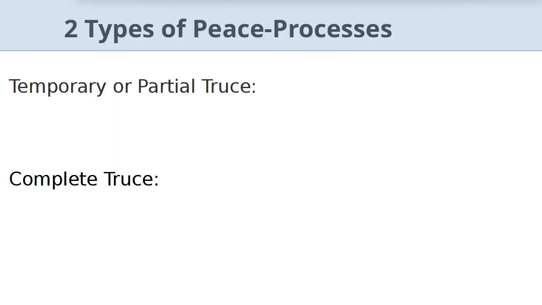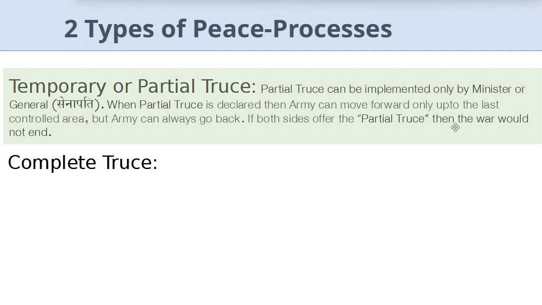The peace processes are of two types. First is temporary or partial truce, and the second is the complete truce. The partial truce can be implemented only by minister or general. When partial truce is declared, then army can move forward only up to the last control area, but army can always go back. If minister or general from both sides offer the partial truce, then the war would not end.